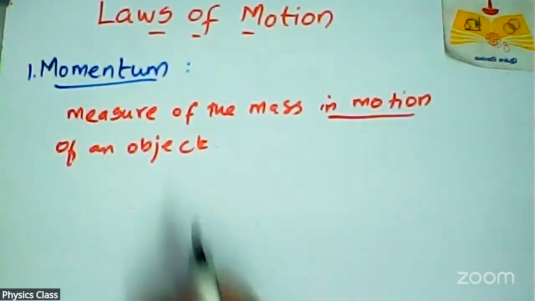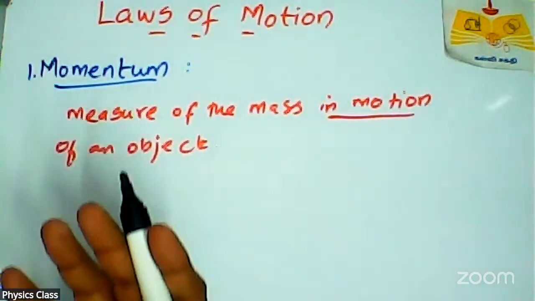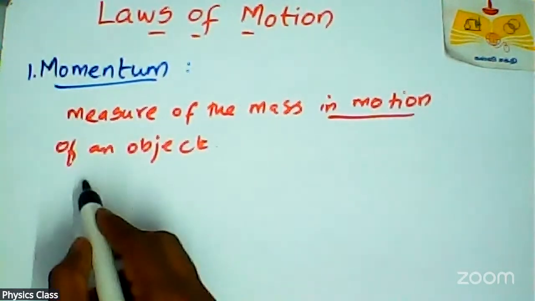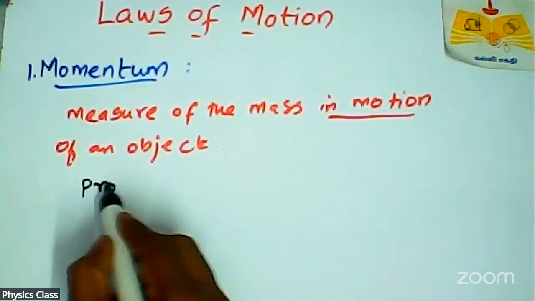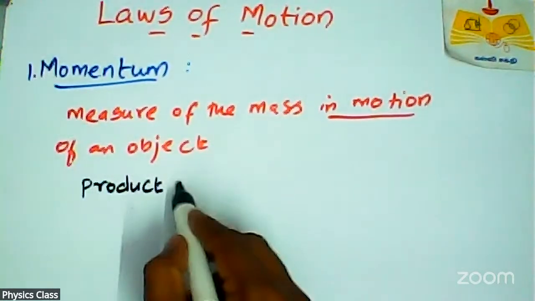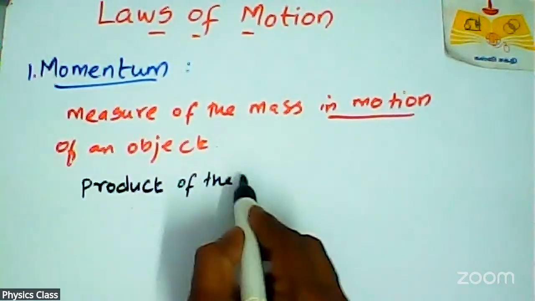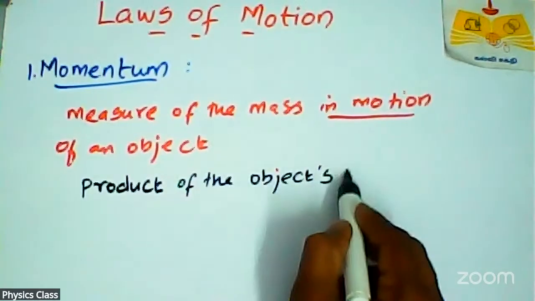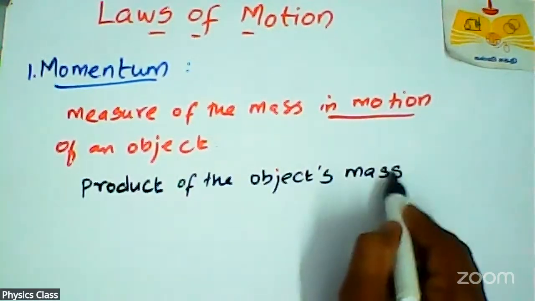How to define momentum? Momentum is defined as the product, meaning multiplication, of the object's mass and its velocity.